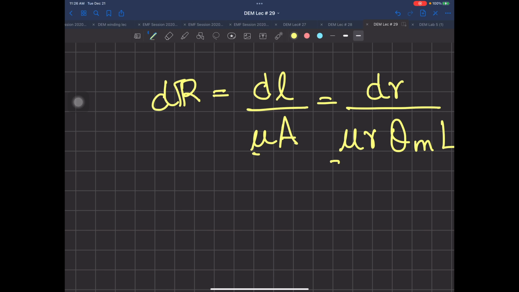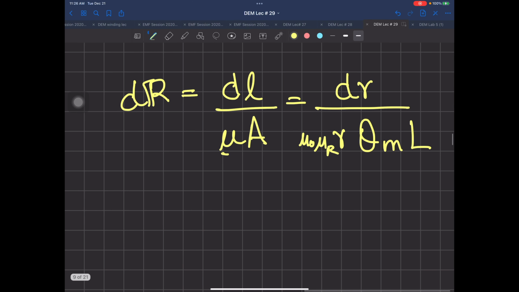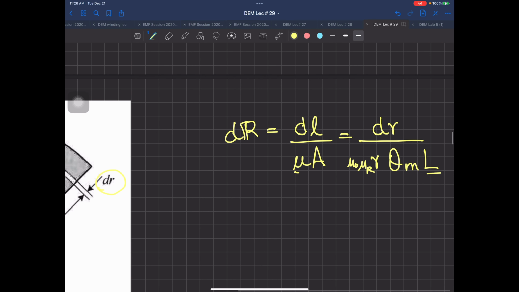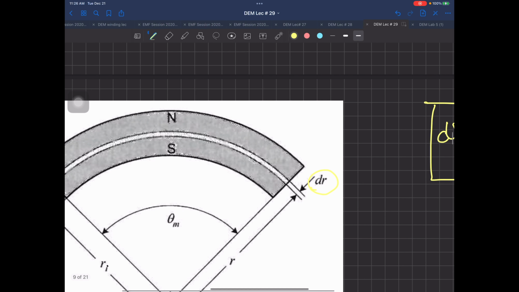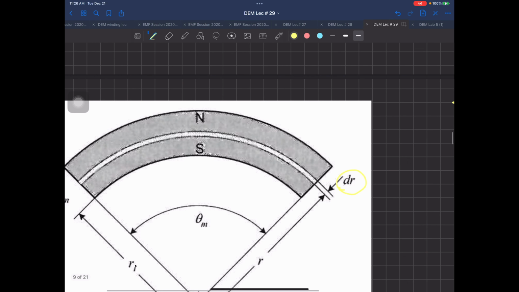Actually they have not changed it over here. This can be changed to mu naught mu r. Then I have r into theta m, the arc length, multiplied by L, the length of the machine. So this is the reluctance of that small differential cylinder that you are taking for the magnet.